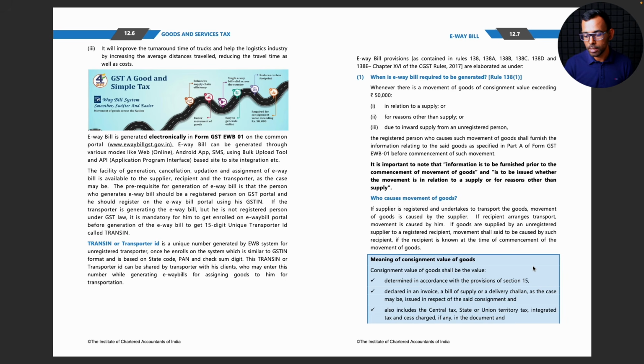Then you cannot say that my base value is less than 50,000, so I don't need to issue an e-waybill. So even if you are supplying something for 48,000 and after GST the value exceeds 50,000, it looks like you have to issue an e-waybill.